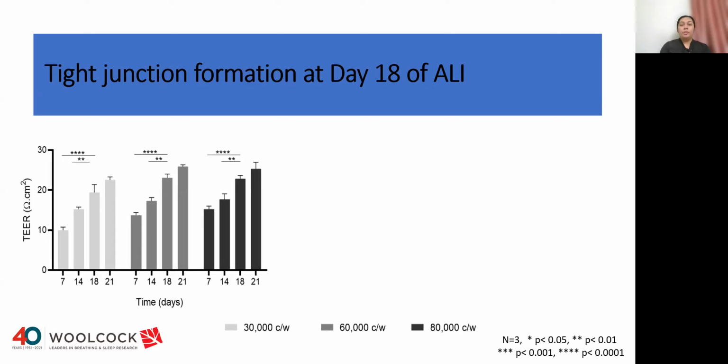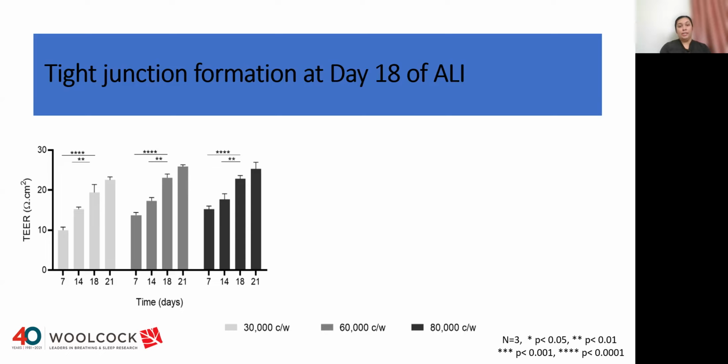Transepithelial electrical resistance measurements, in short TEER, is an indirect measurement of the formation of tight junctions and shows epithelial barrier integrity attainment. An increase in TER values shows that tight junctions have formed. TER measurements were performed every week for 21 days, and we saw a significant increase in TER values from day 7 till day 18, and this shows progressive tight junction formation till day 18 of ALI culture.